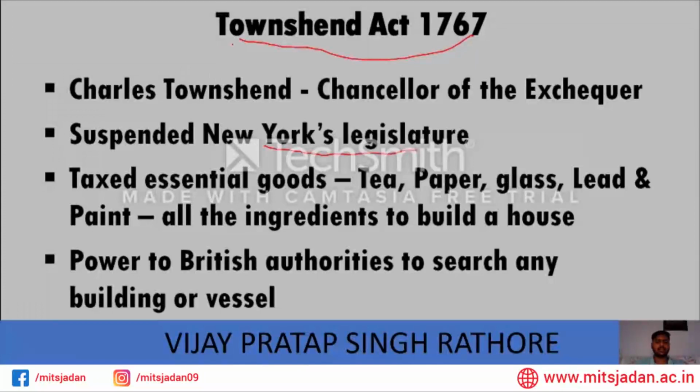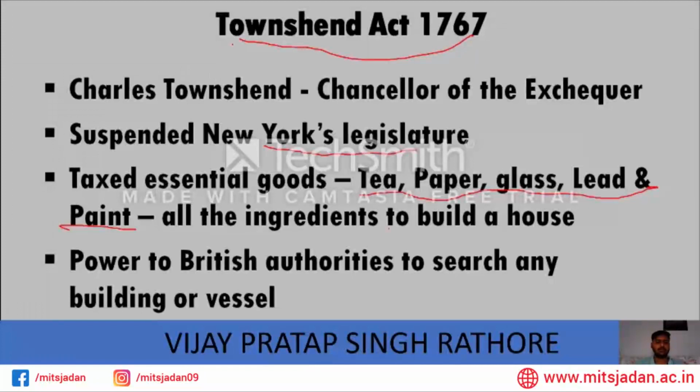Second, it taxed essential goods like tea, paper, glass, lead, and paint, all the ingredients to build a house, the necessary things. Tea was consumed by everyone in British society as well as American society. It was bought from India by the East India Company, and it was very popular. It is a commodity that is consumed many times and by everyone, like sugar or wheat. You can say that this is a part of daily routine. It was very common. Everyone has to buy it. So if you tax this, everyone will suffer.